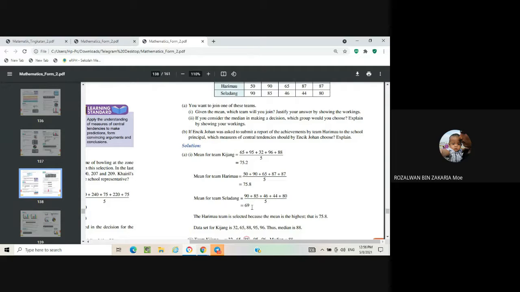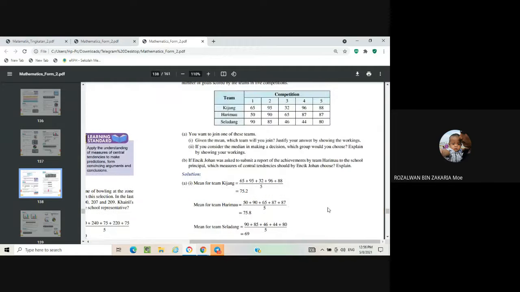After you calculate the mean for these three teams, the Harimau team is selected because the mean is the highest, that is 75.8. Alright, next question, (a)(ii). If you consider the median in making a decision, which group would you choose? Explain by showing your working.